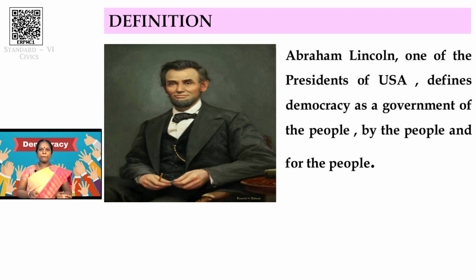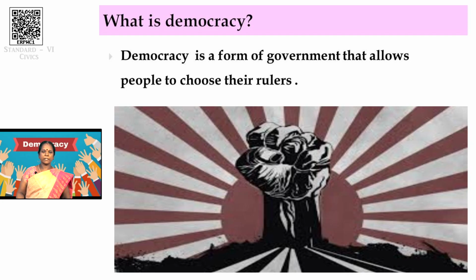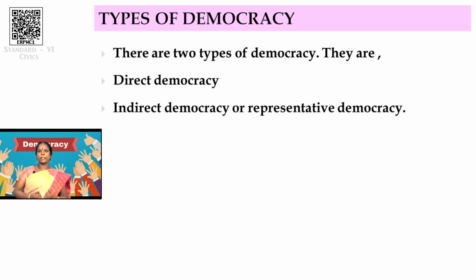Okay, from the definition itself, we can understand the meaning of democracy. So, from the definition, we can understand democracy is a form of government which allows the people to choose their ruler. Okay, what is democracy? Democracy is a form of government which allows the people to select their ruler. Okay, and then next we are moving to the types of democracy.